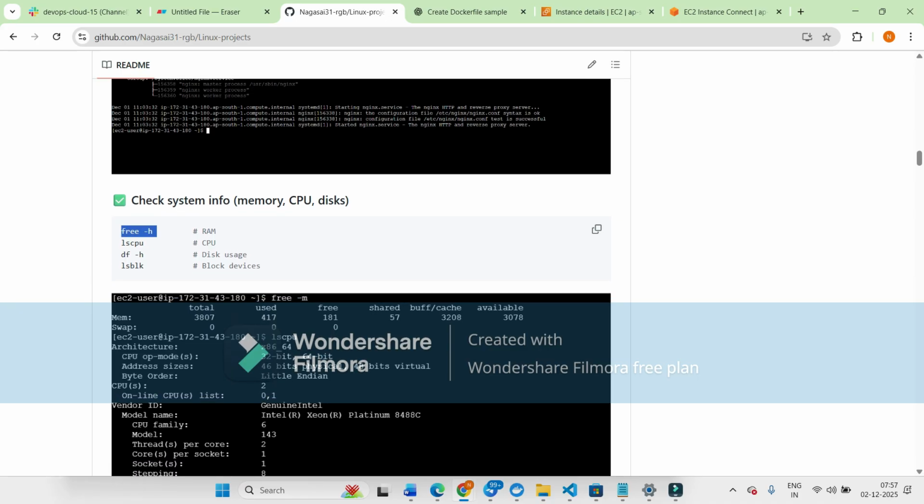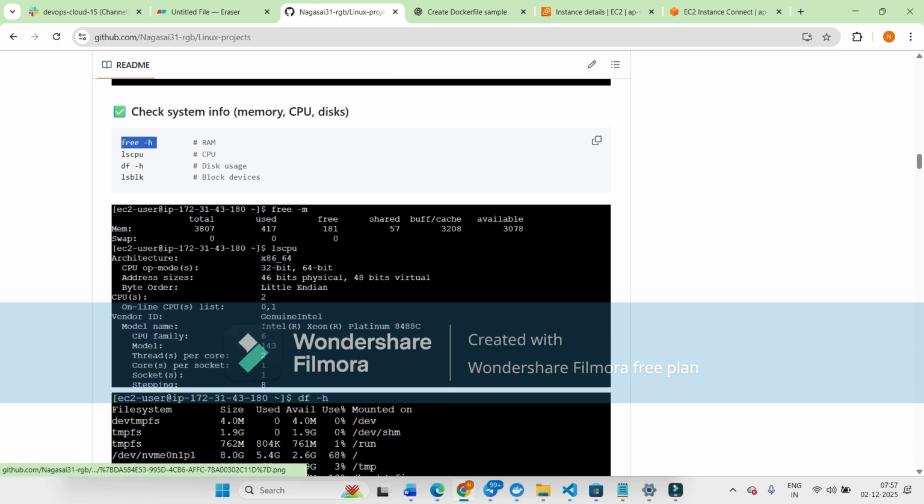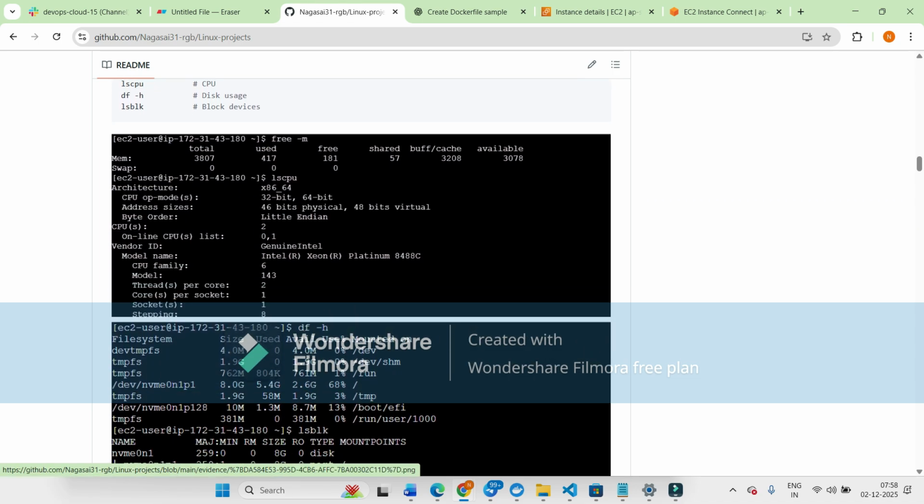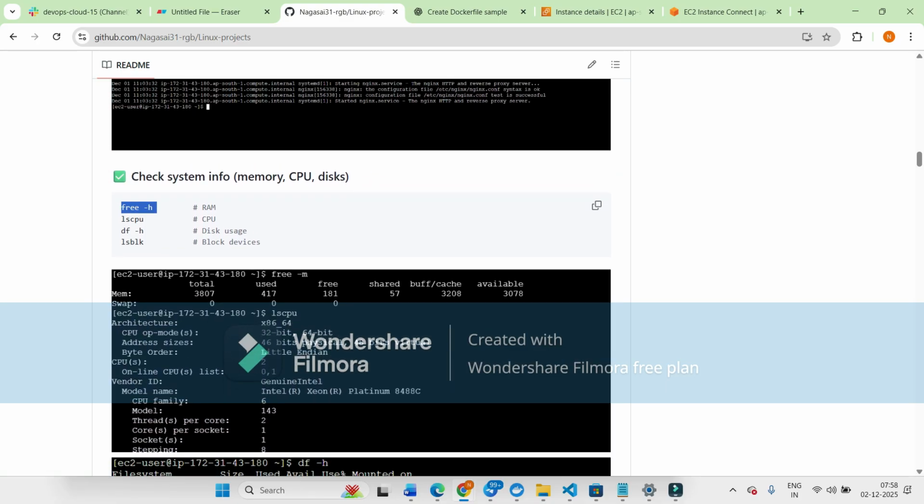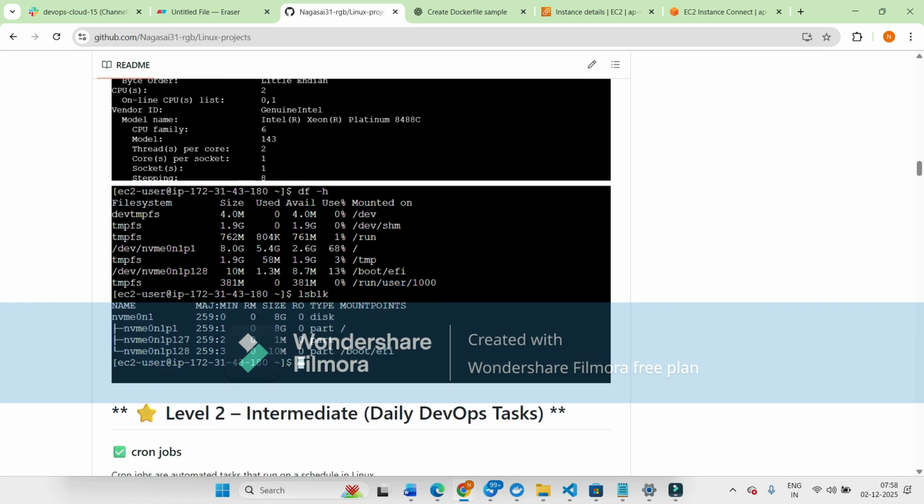If you want to check the disk usage, you can use df -h for that. The total disk is 4 GB and available is also 4 GB. I am not using any disk space. If you want to list the block devices, you can use the lsblk command. These were the commands to check the system information.